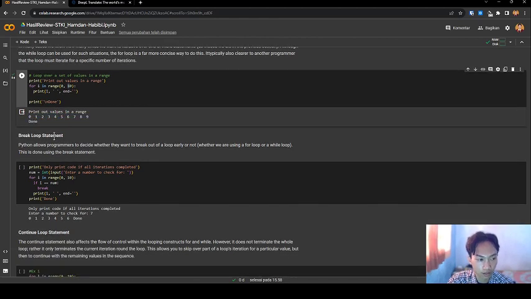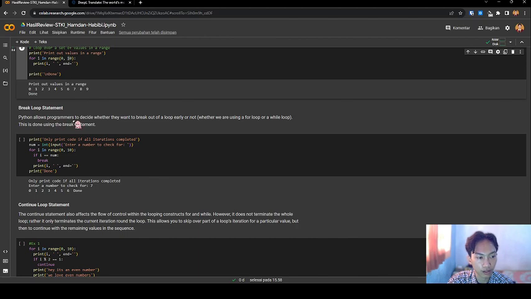Break loop statement. Python allows the programmer to deduce whether they want to break out of a for loop early or not. Wherever we are using a for loop or a while loop, this is done using the break statement.